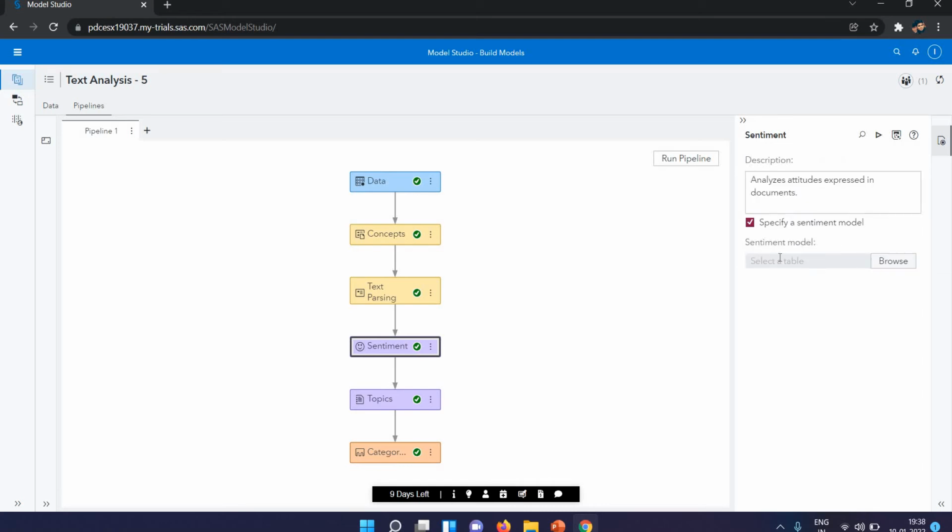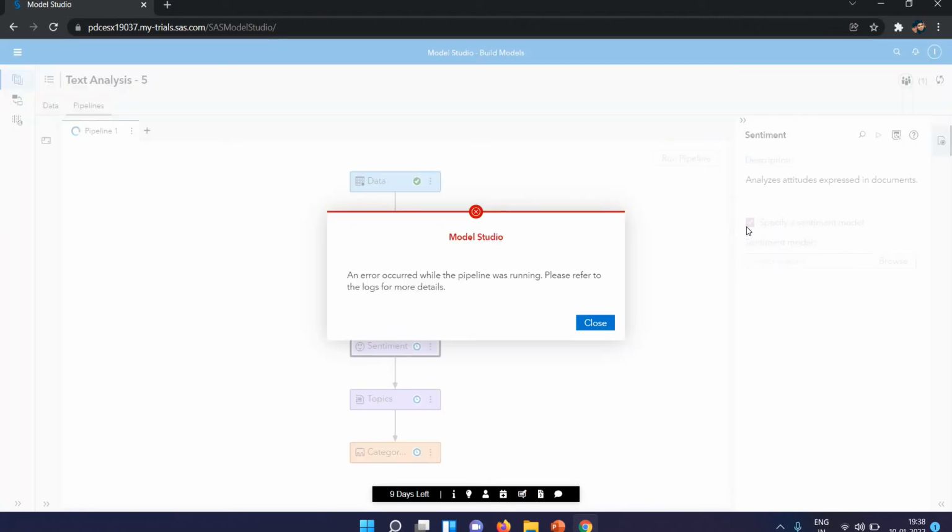If you created any model, it will be found from there. It analyzes the attitudes expressed in a document. I have to run this again, so this will show you.